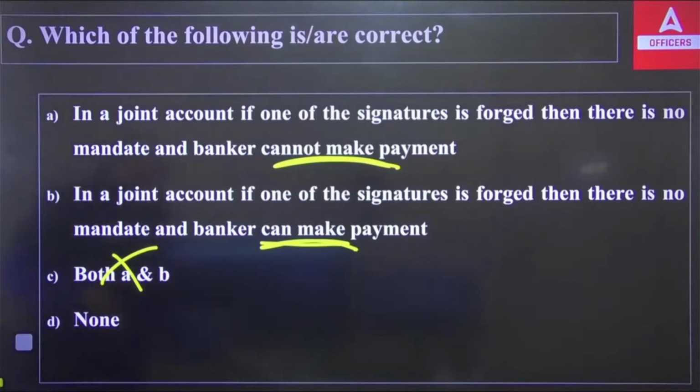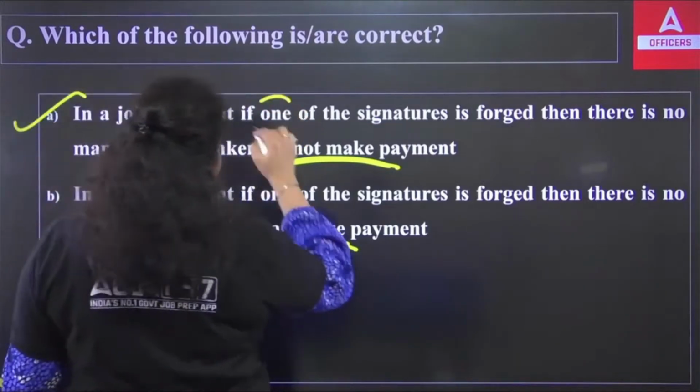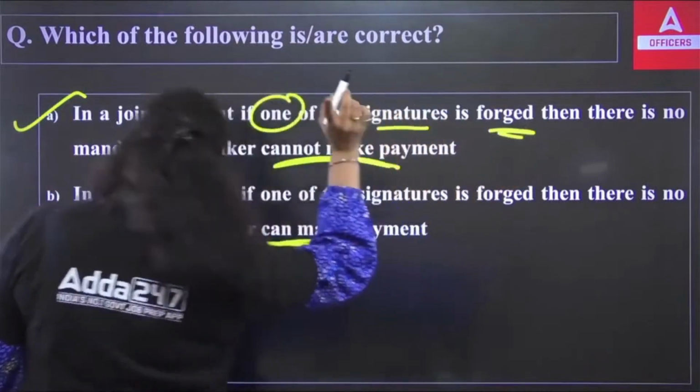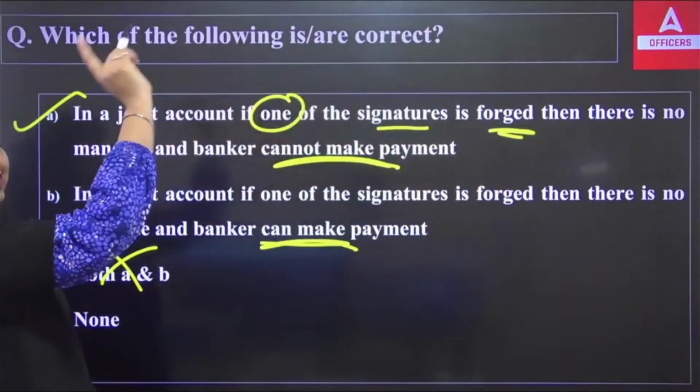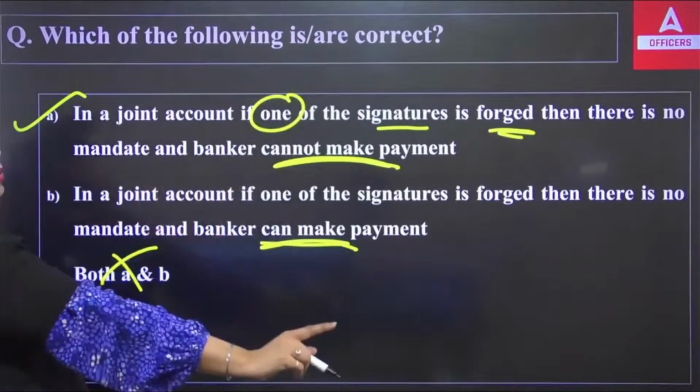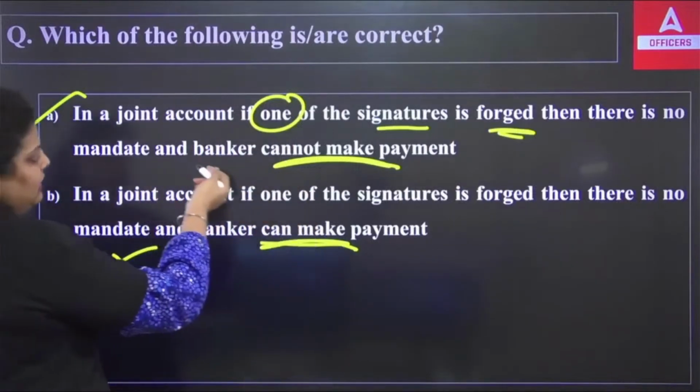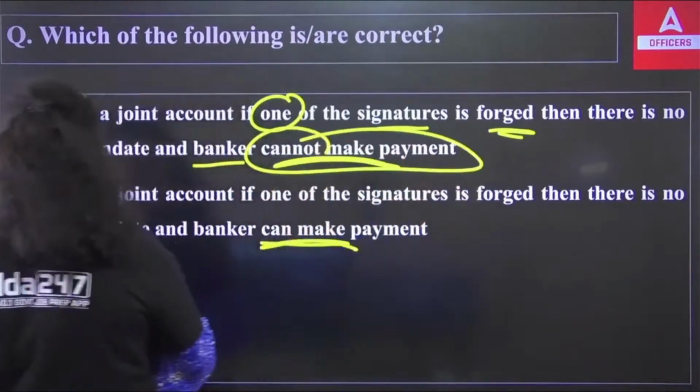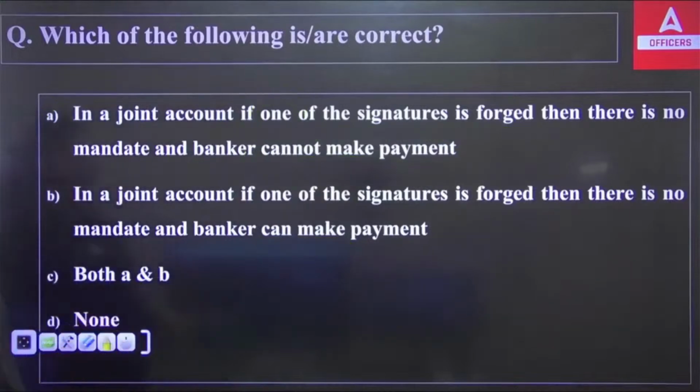Okay, so the right answer is: in a joint account, if one of the signatures is forged, then there is no mandate. It is forged and no mandate will be available, so the banker cannot make payment in such kind of situation. Okay, so the right answer is A.